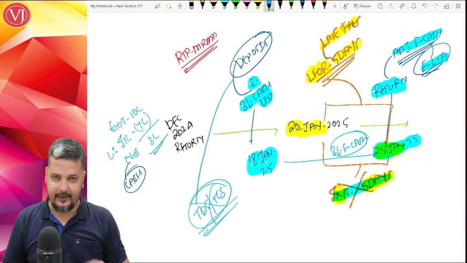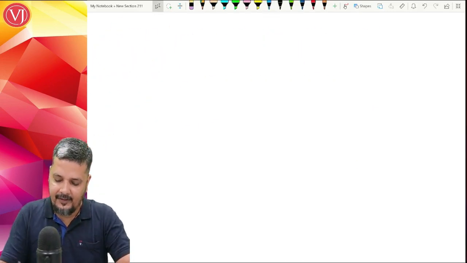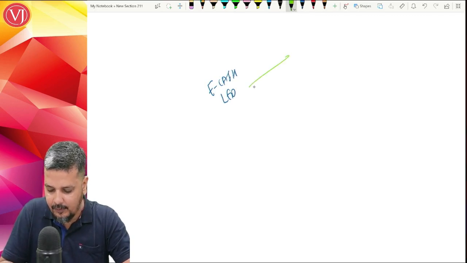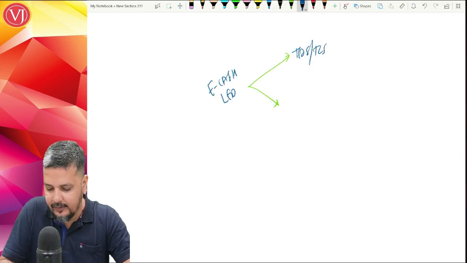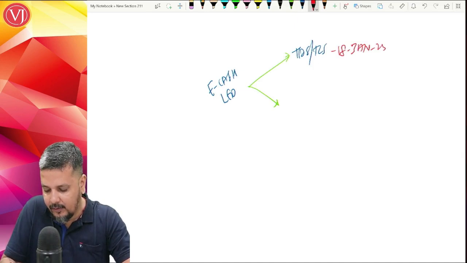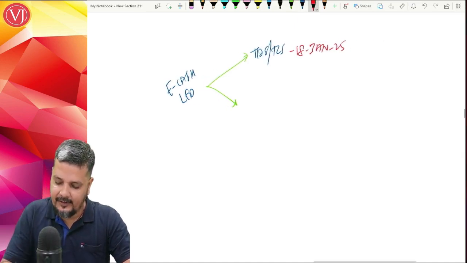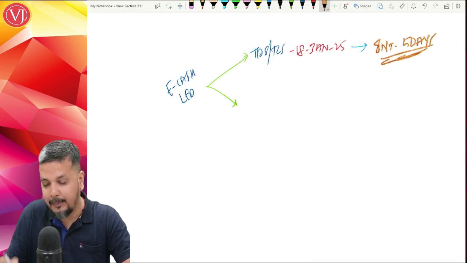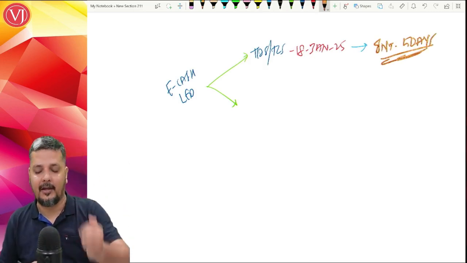Assume, in the same example, you got the amount in electronic cash ledger by way of TDS or TCS, which has come on 18th of Jan 2025. In that scenario, please understand that there would have been no such relaxation. Interest would have been calculated for 5 days because it is only talking about the payment in cash ledger, not automatically coming in cash ledger.